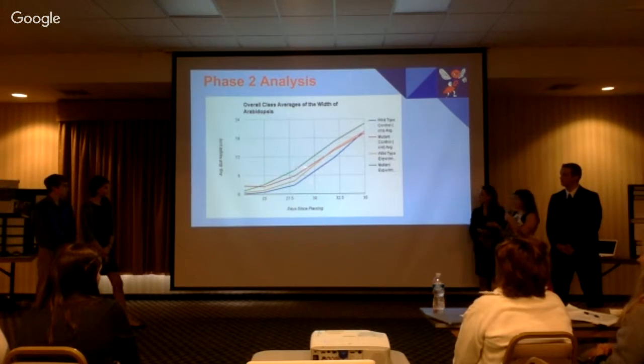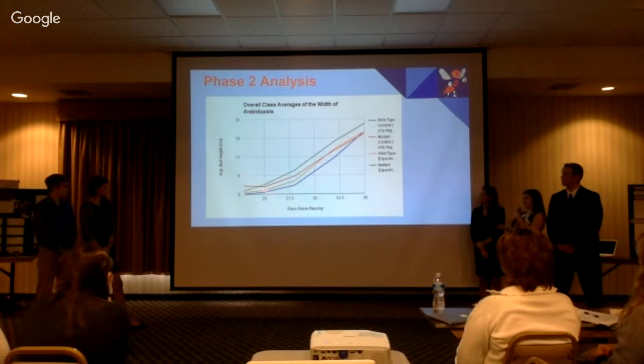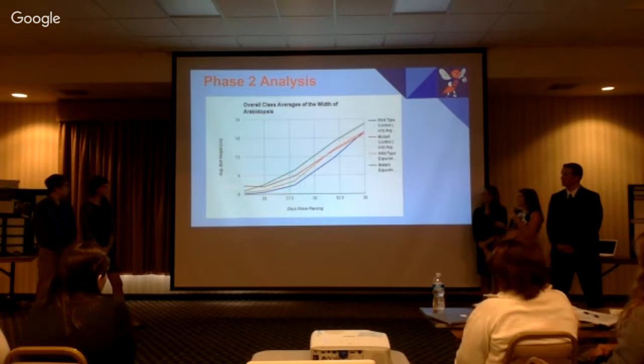The green and the red, so the two mutants: the red one, which is mutant control, actually started off in front of the experimental mutant, and by the end became the lowest one. So that went from the tallest to the lowest. And the green mutant experimental started around the top end.